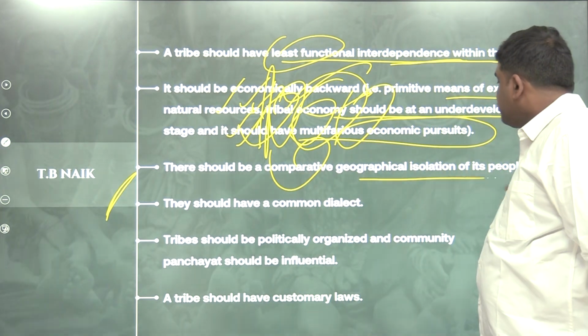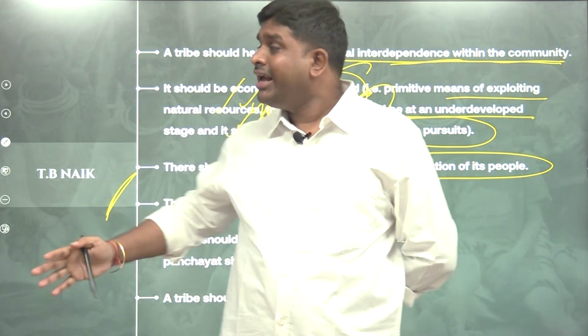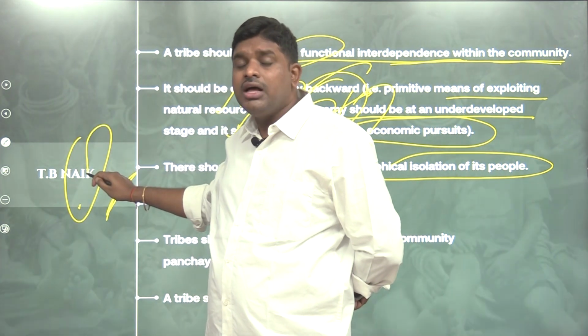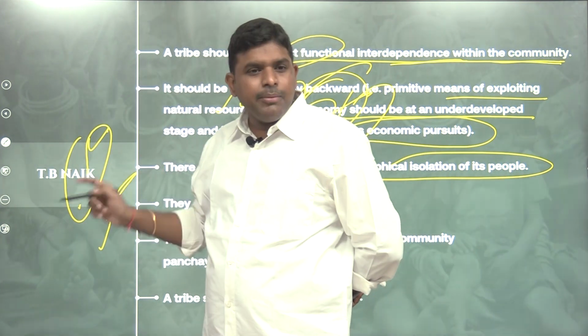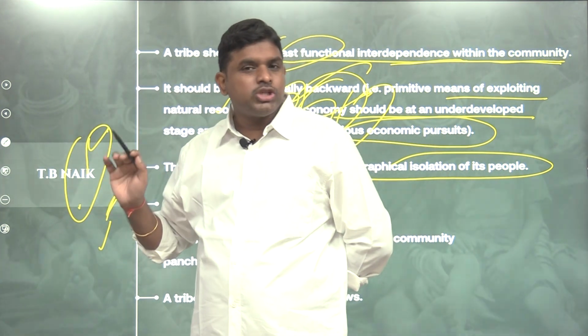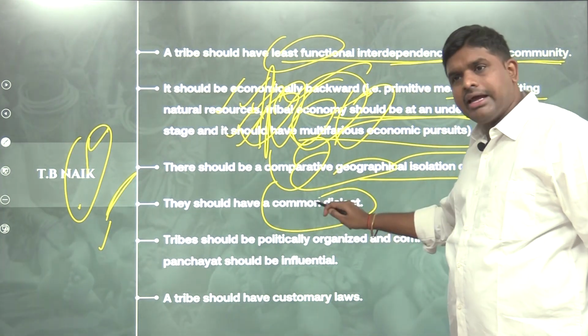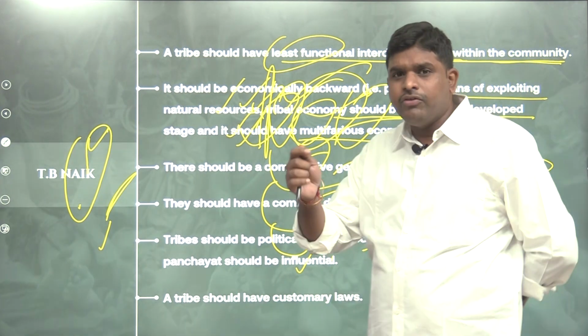There should be a comparative geographical isolation of its people, compulsorily geographical isolation. T.B. Nayak also told that in India the same characteristics are present. Hence, the tribe in India and the tribe in the rest of the world are also the same. Why? Because here also we are isolated. They should have a common dialect. They should be politically organized and the community panchayat should be influential.